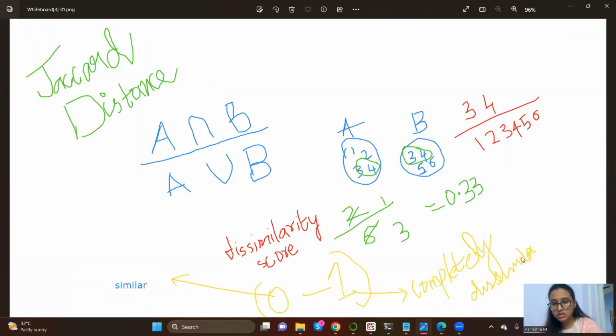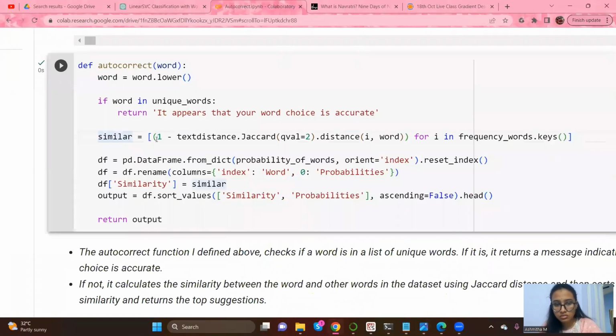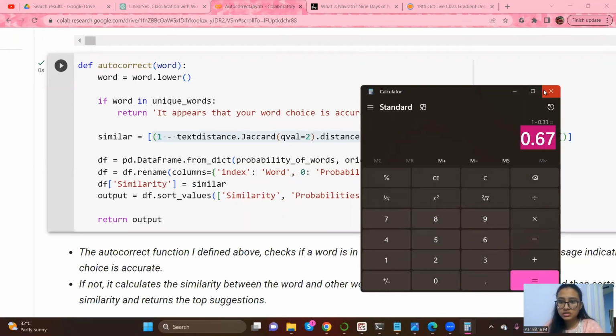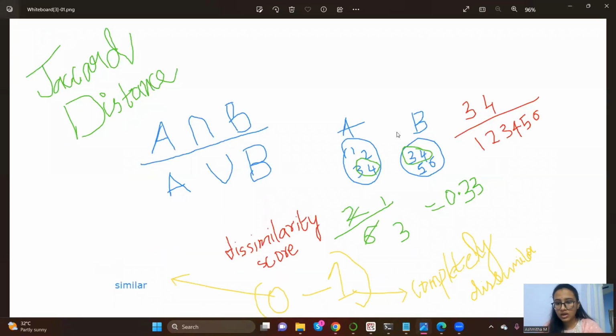These values swap. So basically 0 becomes very dissimilar, and 1 becomes completely similar. Because we are trying to measure the similarity, guys, again, not the dissimilarity, that's why 1 minus. So if you check 1 minus 0.33, it will give you 0.67. So A and B sets are 0.67% similar.